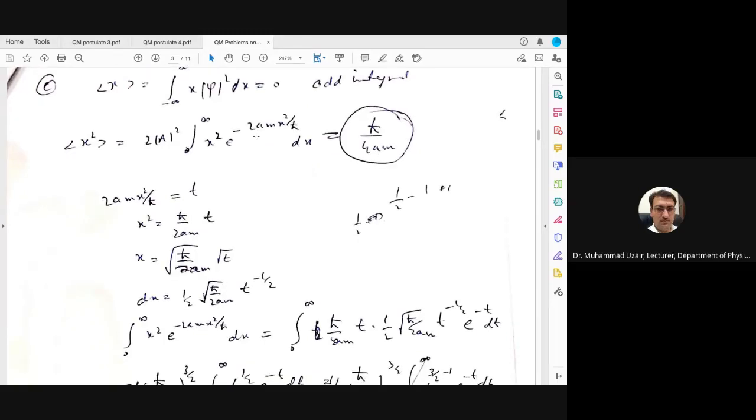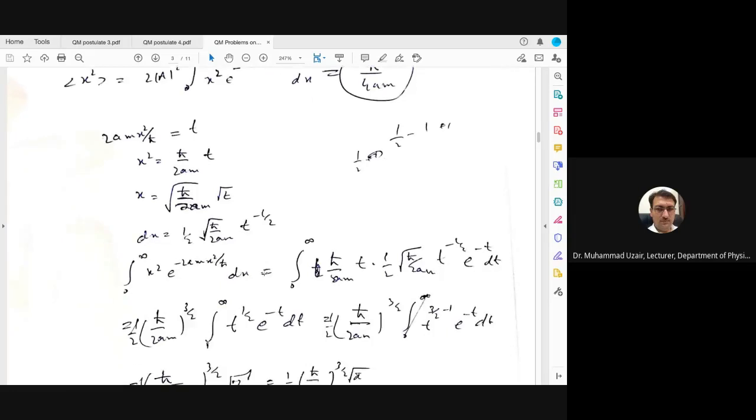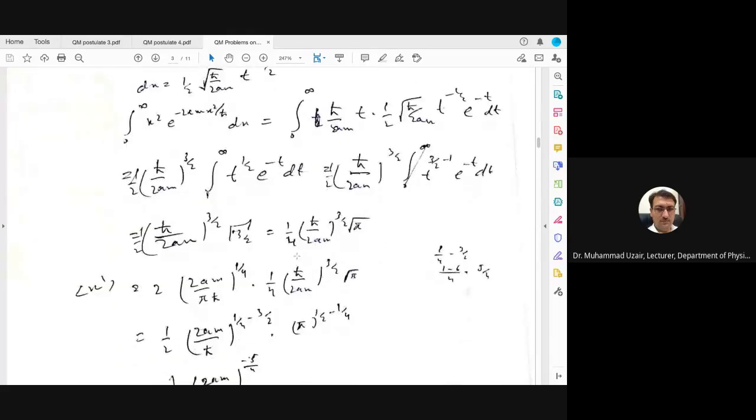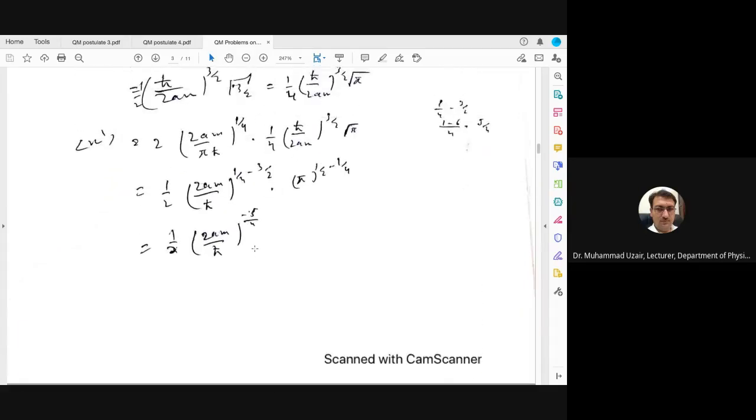Again, taking 2am x square over h cut equal to t, and then finding the value of dx as we have done earlier. Solving that integral in the same format, you will get this value, that x square average is equal to 1 by 2 into 2am divided by h cut to the power 1 minus 1 by 4. So it is 5 by 4, sorry.